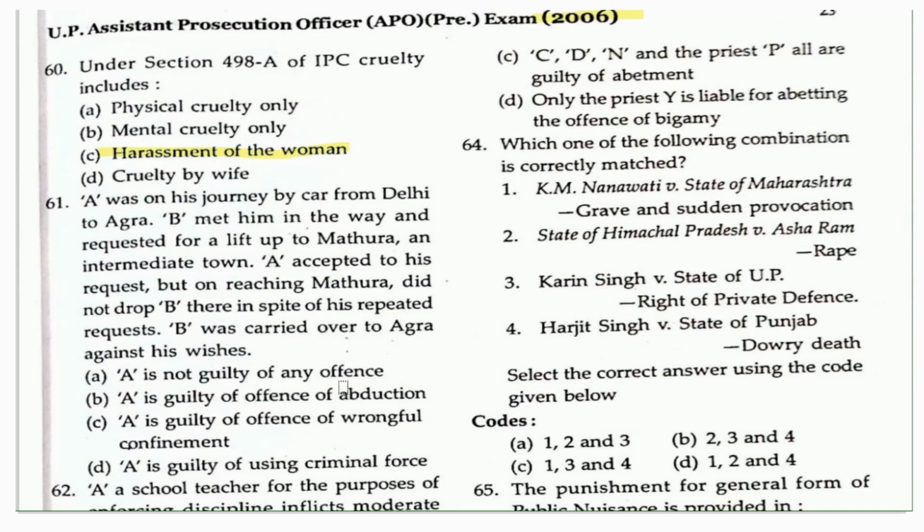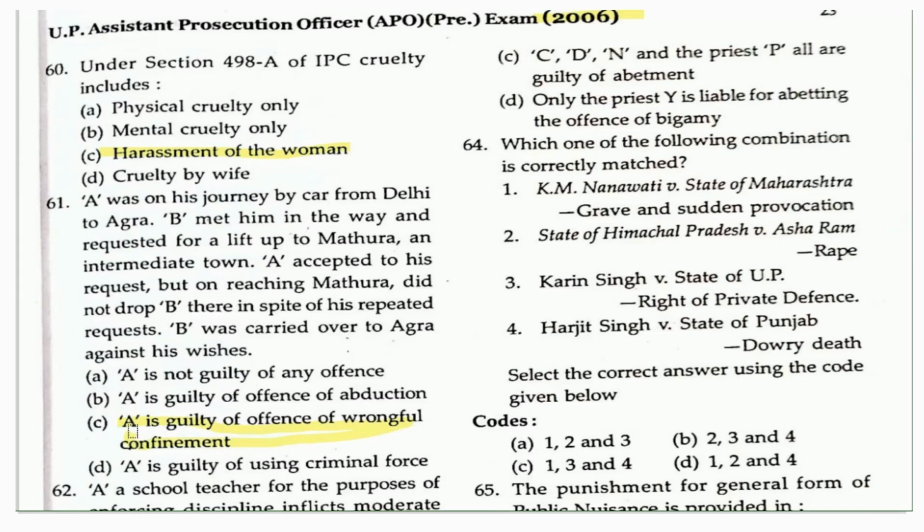A is not guilty of an offense. A is guilty of the offense of abduction. A is guilty of the offense of wrongful confinement. A is guilty of using criminal force. Of course, it is a case of wrongful confinement, because he did not drop B at Mathura, and therefore he is confining that person.